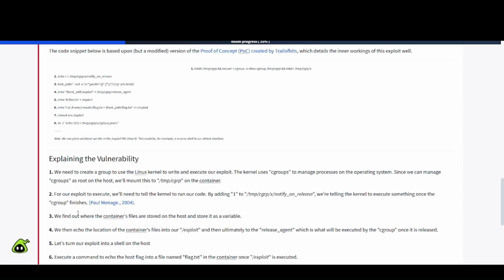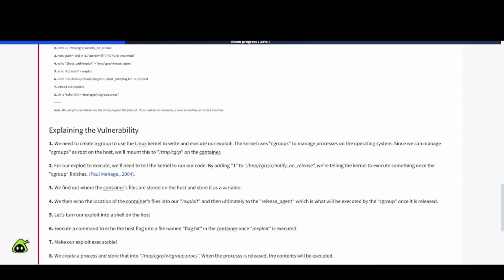Number 3 here, we find out where the container's files are stored on the host and store it as a variable. Number 4 here, we then echo the location of the container's files into our exploit, and then ultimately to the release agent, which is what will be executed by the cgroup once it's released. Number 5 here, let's turn our exploit into a shell on the host.